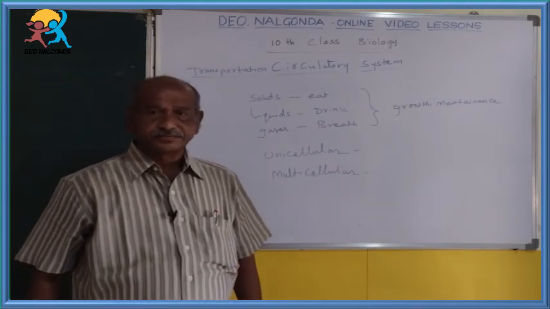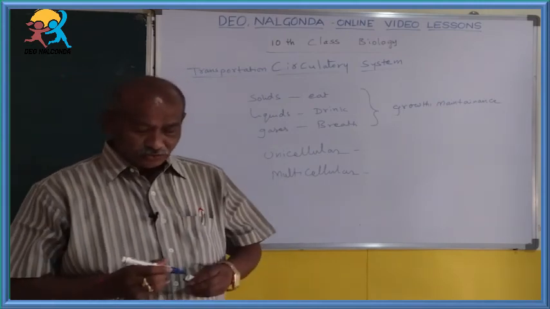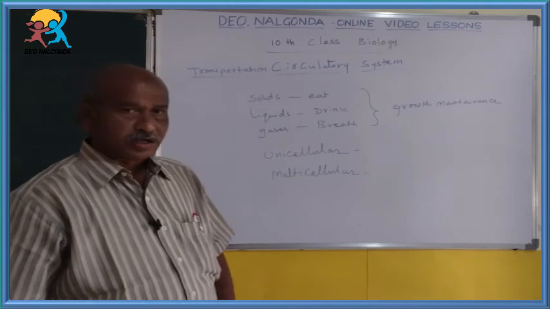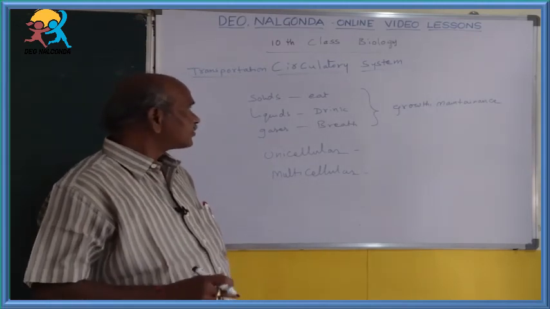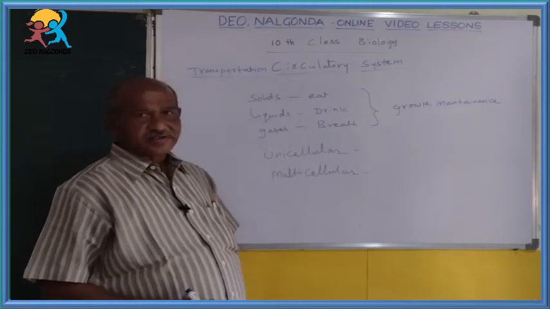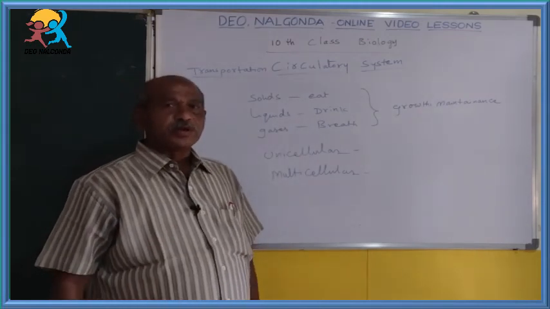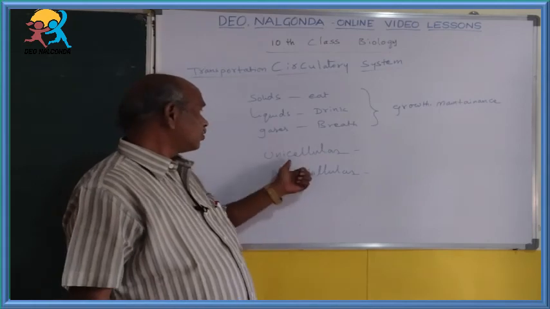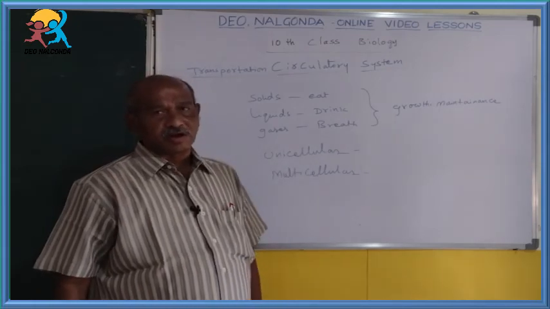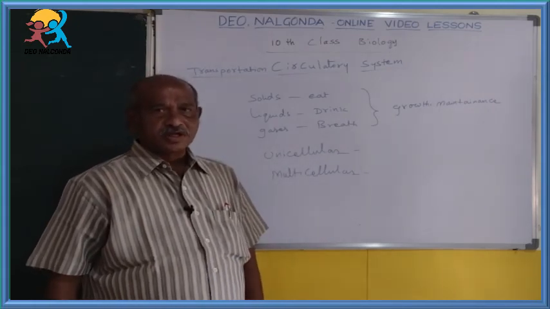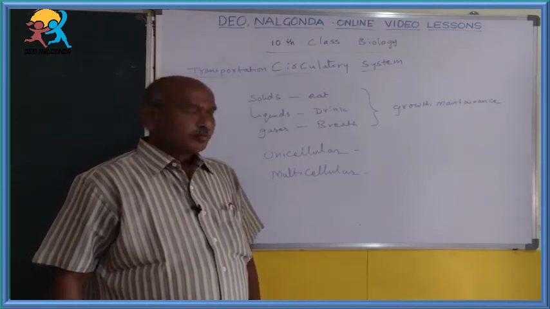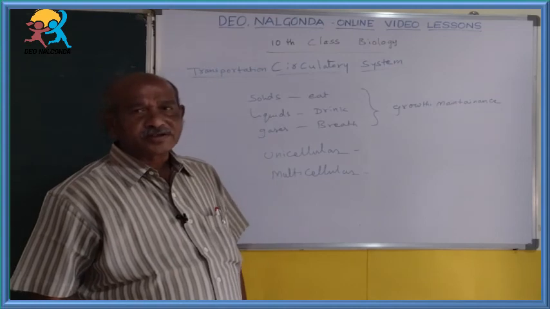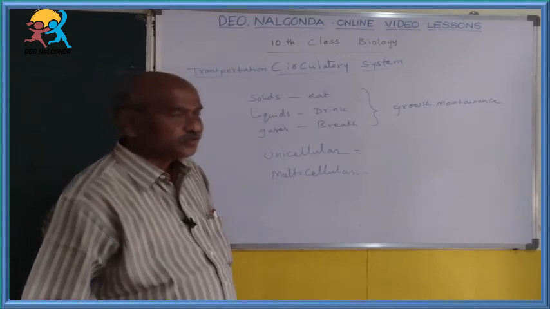In the case of unicellular organisms, the materials, these solids, liquids, gases, enter into only one cell in the unicellular or single cellular organisms. That's why for transportation, mainly the diffusion process and osmoregulation are useful.